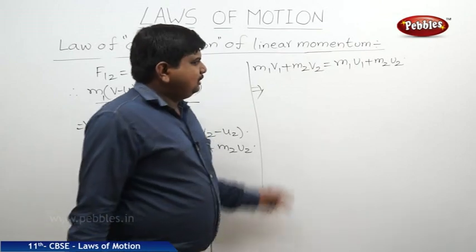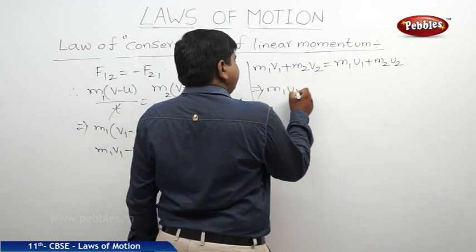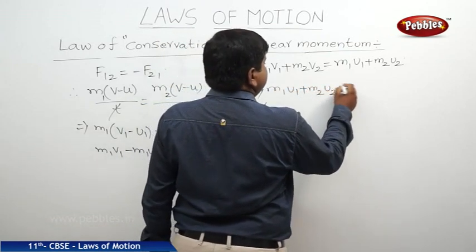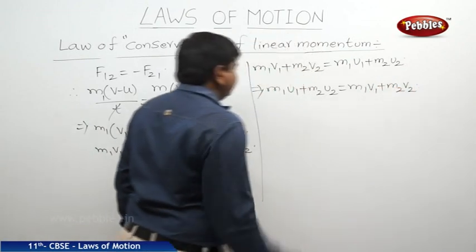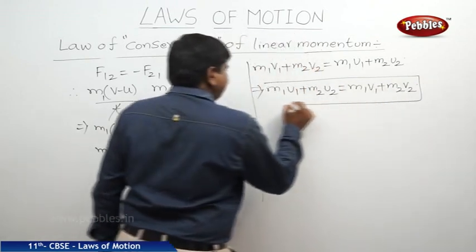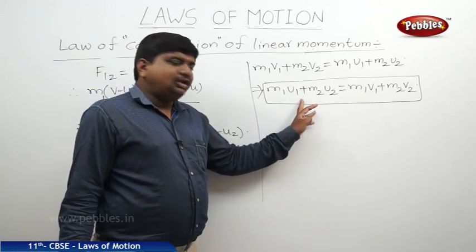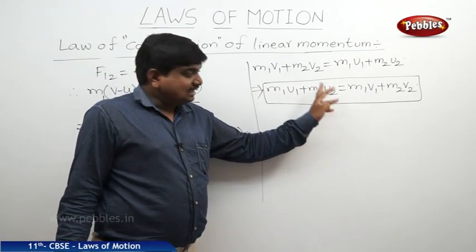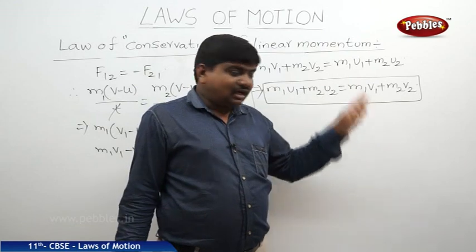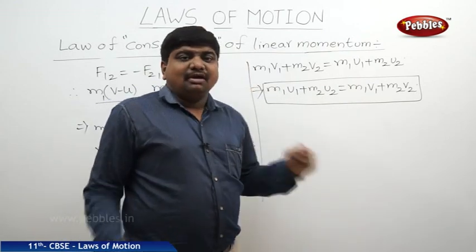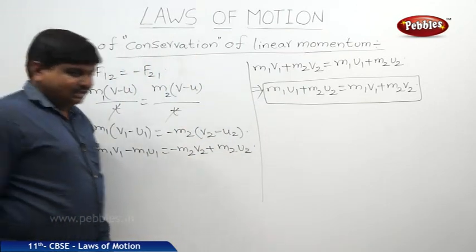With this order, we are equating the initial momentum to the final momentum. Therefore, m1 u1 plus m2 u2 is equal to m1 v1 plus m2 v2. By observing this equation from LHS to RHS, we can say that the total momentum before collision is equal to the total momentum after collision. That means there is no decrease or no increase in the momentum before or after collisions. This is called the law of conservation of linear momentum.